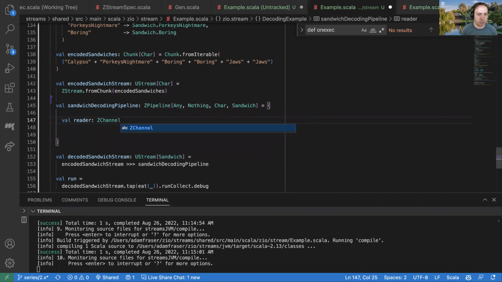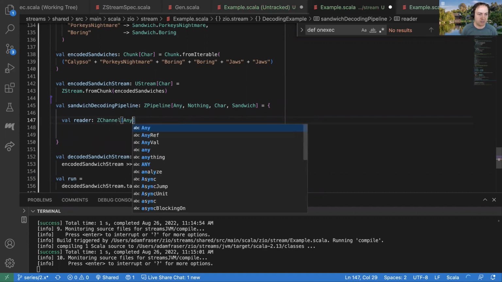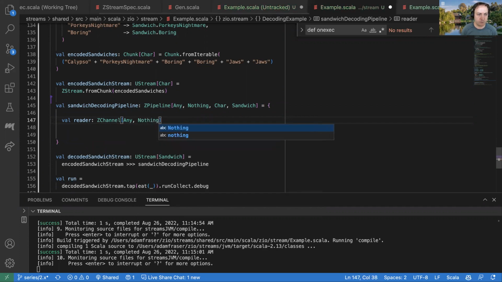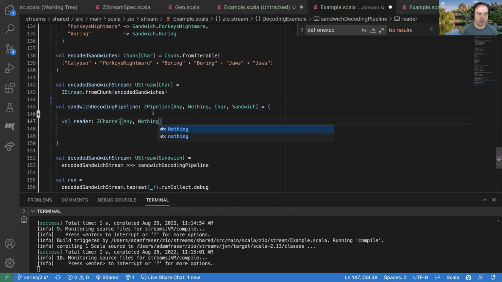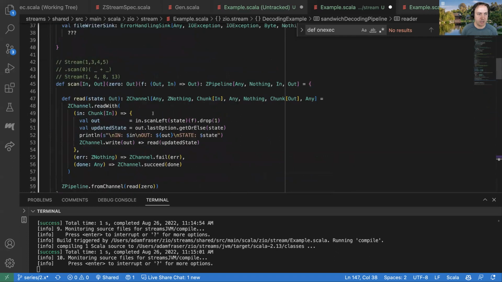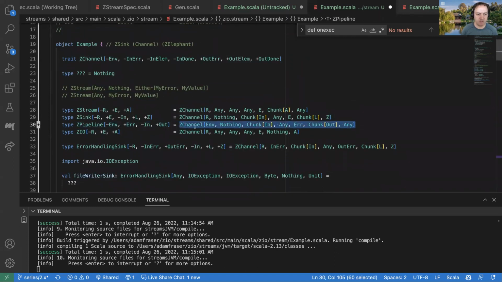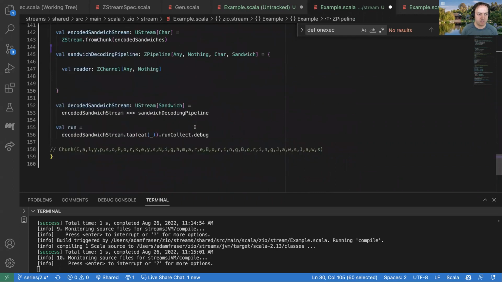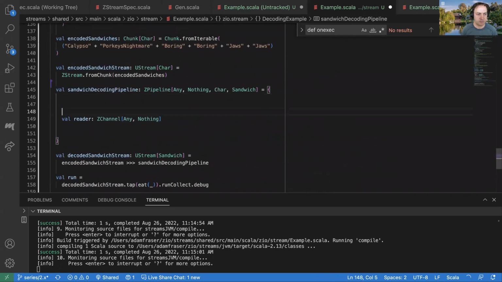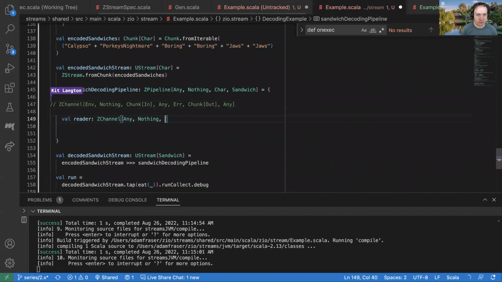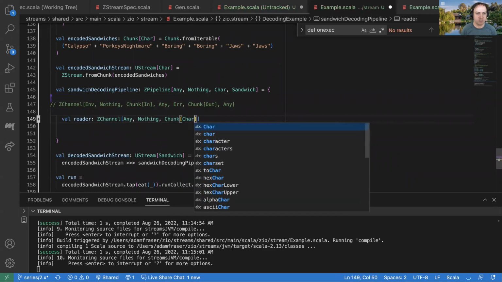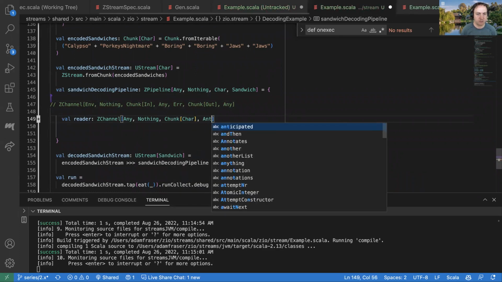And so this is going to be a channel that doesn't require any environment. If we remember our definitions of the pipeline, which we had up here, maybe we can just copy this down here so we can remind ourselves. So it doesn't consume errors, it doesn't handle errors, and it's going to take a chunk of its inputs. So it's going to take a chunk of characters as inputs.